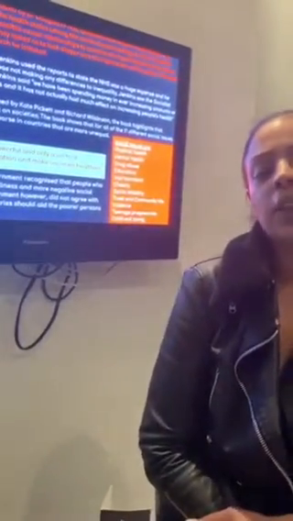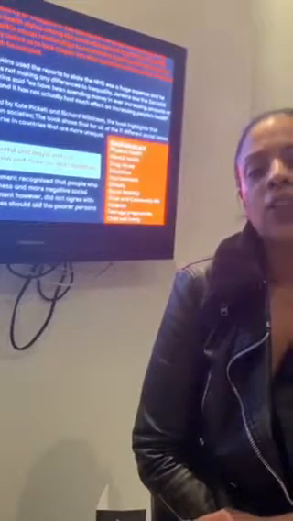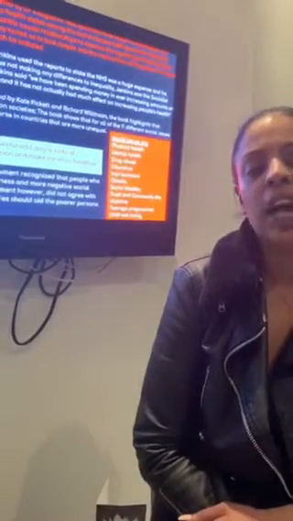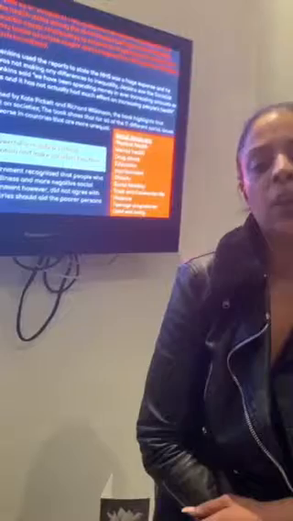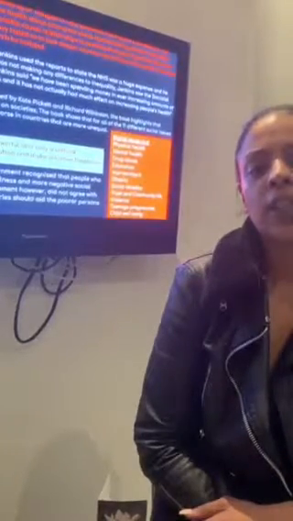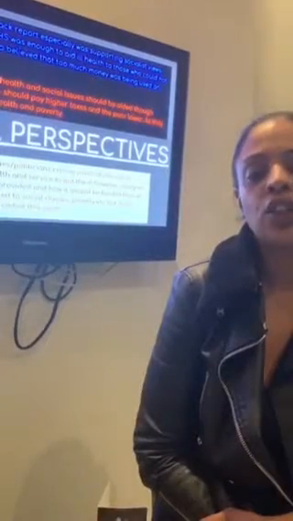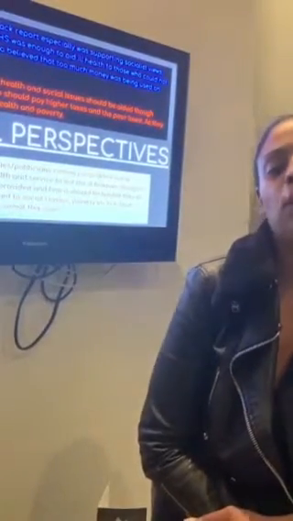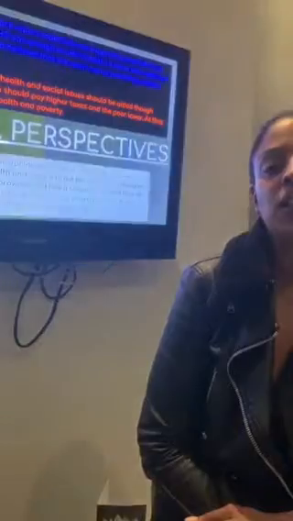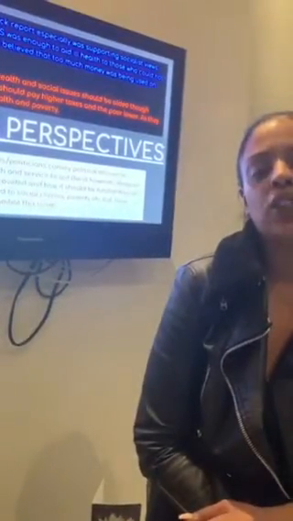The political group Labour believe health and social issues should be aided through taxes, however they believe that the rich should pay higher taxes and the poor lower, as they acknowledge the link between ill health and poverty. Some disagree on what services should be provided and how they should be funded, and all believe that ill health is related to social class, but have alternative views on how to combat this issue.